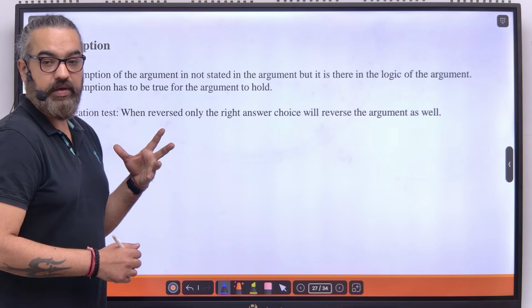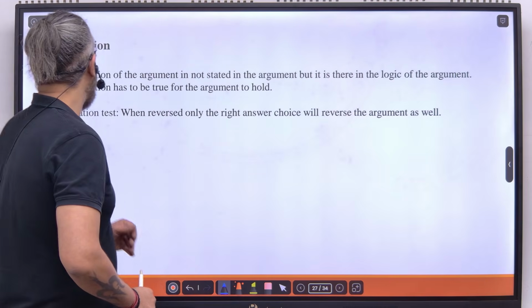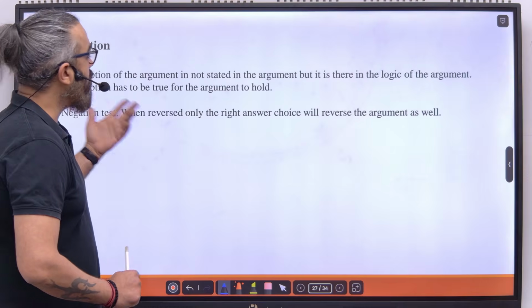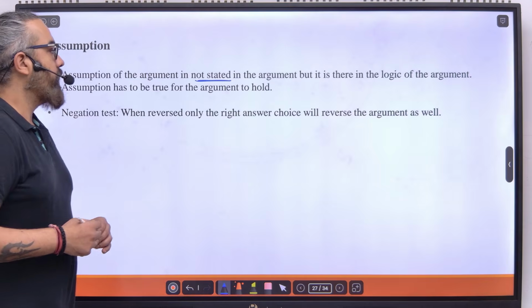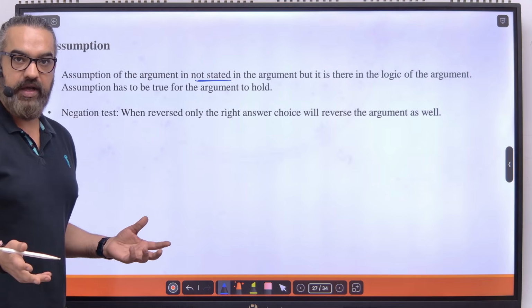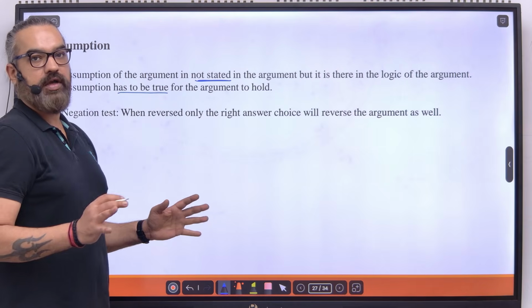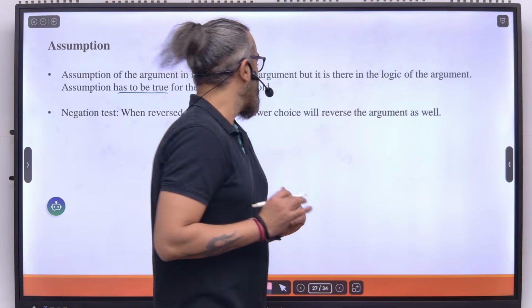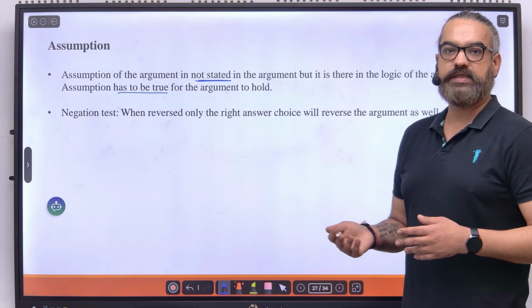Assumption, very, very important. You will definitely have a question or two on the assumption part of it. Assumption of the argument is not stated. We've discussed this. Not stated in the argument, but it is there in the logic of the argument. Assumption has to be true for the argument to hold. Negation test: when reversed, only the right answer choice will reverse the argument as well.